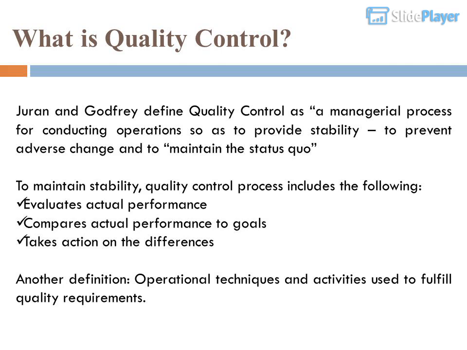Juran and Godfrey define quality control as a managerial process for conducting operations so as to provide stability, to prevent adverse change and to maintain the status quo. To maintain stability, the quality control process includes the following: evaluates actual performance, compares actual performance to goals, and takes action on the differences. Another definition: operational techniques and activities used to fulfill quality requirements.